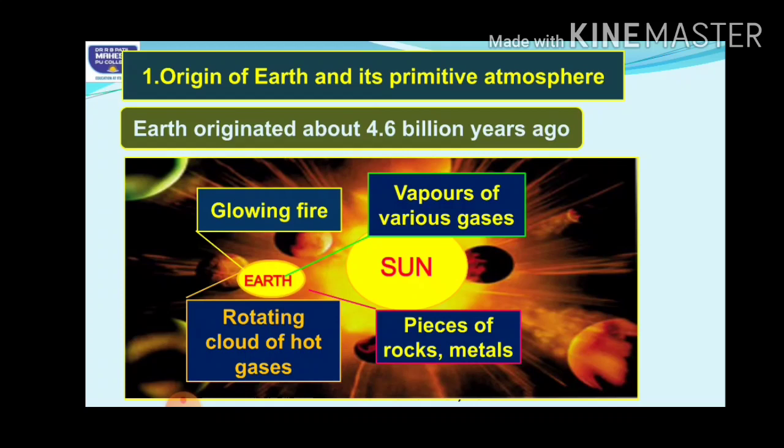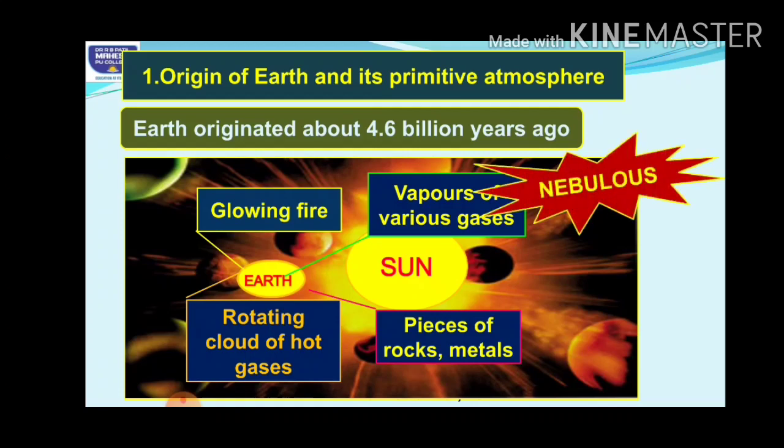Okay, so this condition can be called the nebulous condition. Understand this term, nebulous or nebula. What do you mean by the term nebula? Nebula is nothing but a cloudy atmosphere, completely consisting of gases and dust, a cloud of gases.